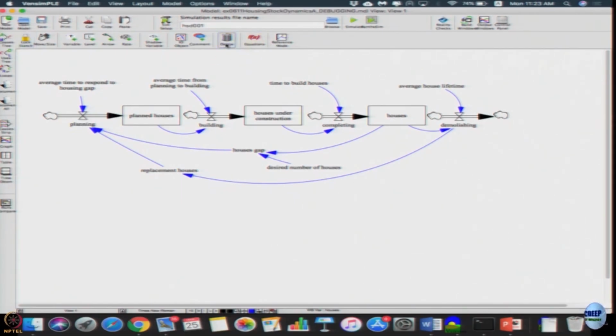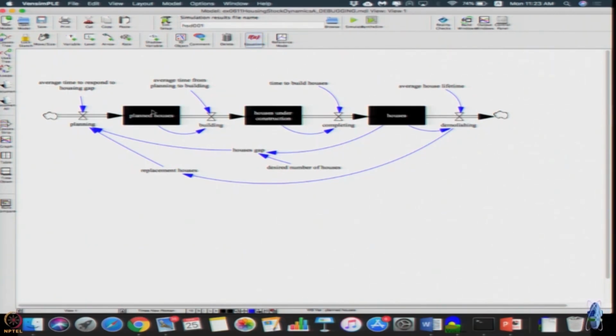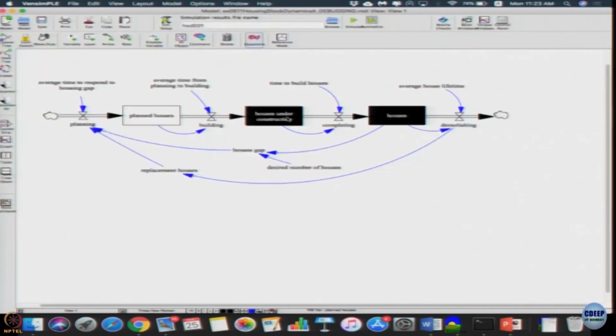So, let us click this, delete, and delete this, clicking the rate. So, it is done. If you click equations, the rate equation has to be changed. You go to planned houses, it is already defined, inflow minus outflow. So, all you have to do is click OK, click the second one, click OK, click third one, click OK. They all seem to be fine.